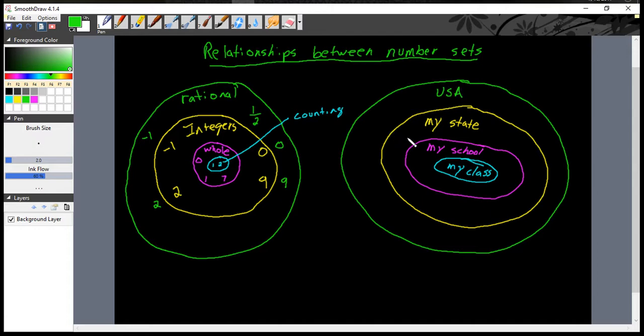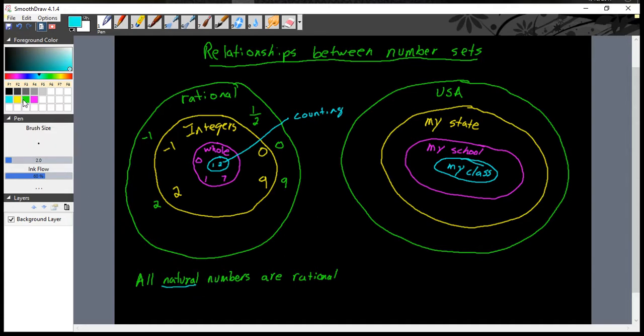So let's look at how this works. If I wanted to know if this was true, that all natural numbers are rational. So all natural numbers, or counting numbers, that's this blue. All natural numbers are rational.